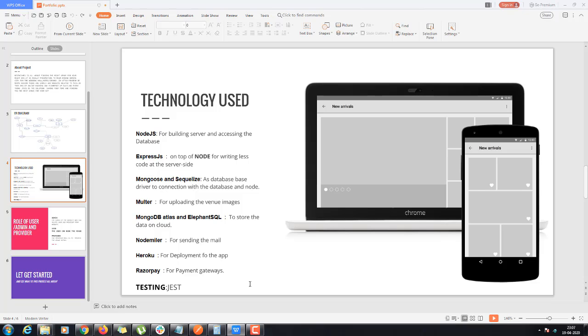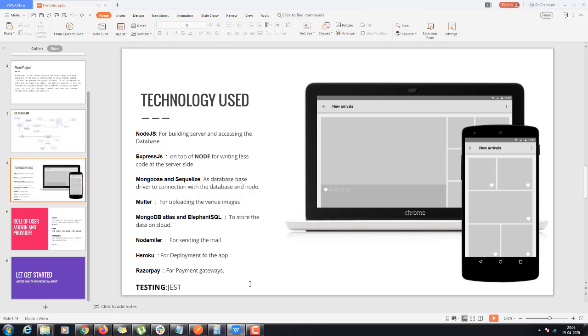To tackle all these problems, we have created this web application, a web API. Later on, we will convert it into a full-fledged web application. The whole idea is about finding the right venue for that day. Where I belong, in north western Uttar Pradesh, I have seen that there is no such project. It's just like you find something on Zomato and you order it and it's on your doorstep.